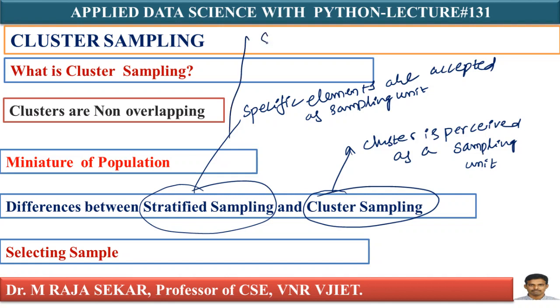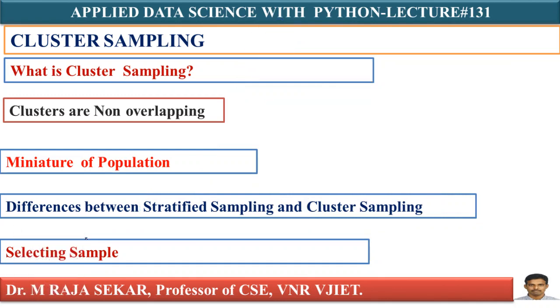Which technique were we using? SRS. By using SRS, we were selecting a few points from each stratum, isn't it? But in the case of cluster sampling, the entire cluster can be taken as a sampling point in your desired sample. That's the difference between a stratified sample and a cluster sample in terms of selection of sample.